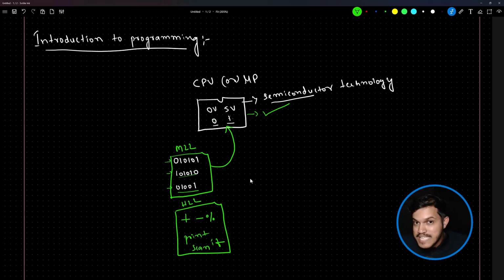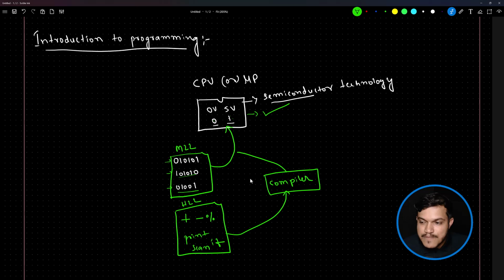For this, humans again created one system software. The name of the system software is compiler. What is the duty of the compiler? It will convert your high-level language code, the program which you have written in English-like commands, to zeros and ones. Machine understandable format, binary code. That's the duty of the compiler.